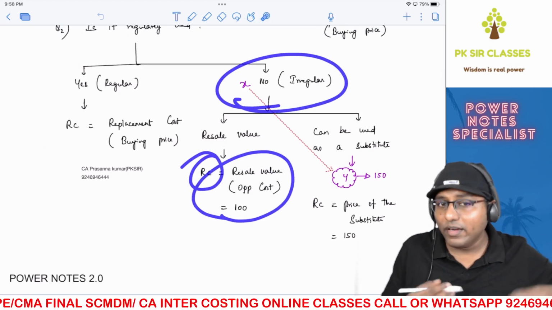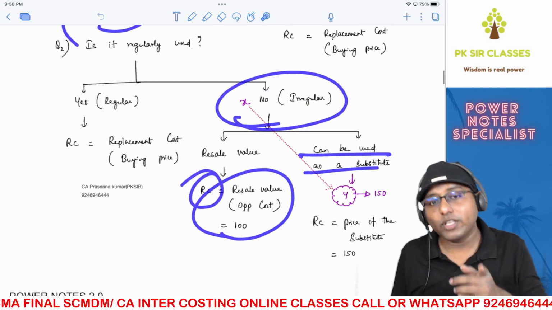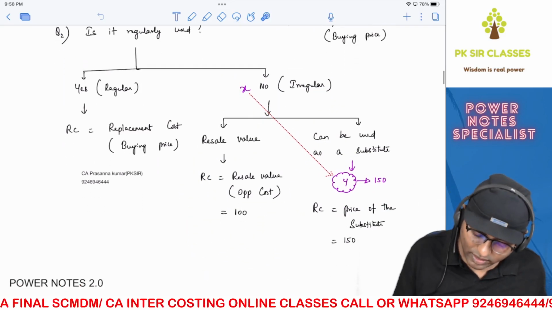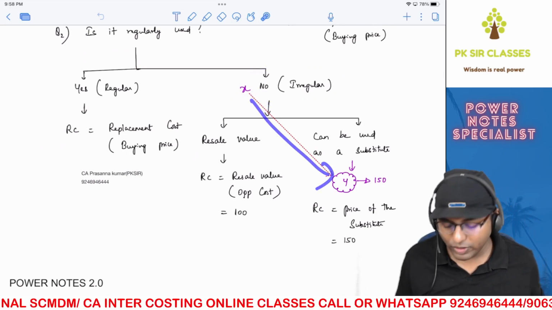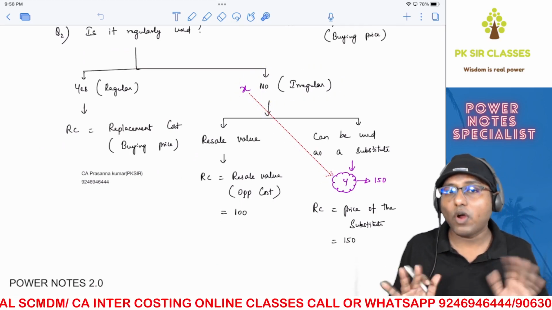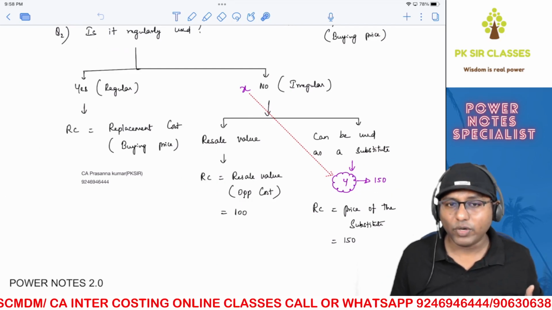Suppose this so-called irregularly used raw material, which is there in stock, can be used as a substitute in the place of some other raw material. Let's say this irregularly used raw material is X. It can be used as a substitute in the place of Y. Y right now is not there in our stock. We need to buy Y by paying a price of 150 per unit.